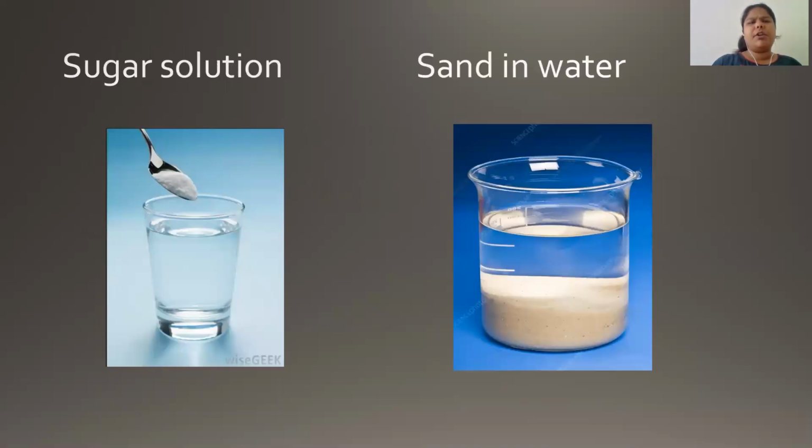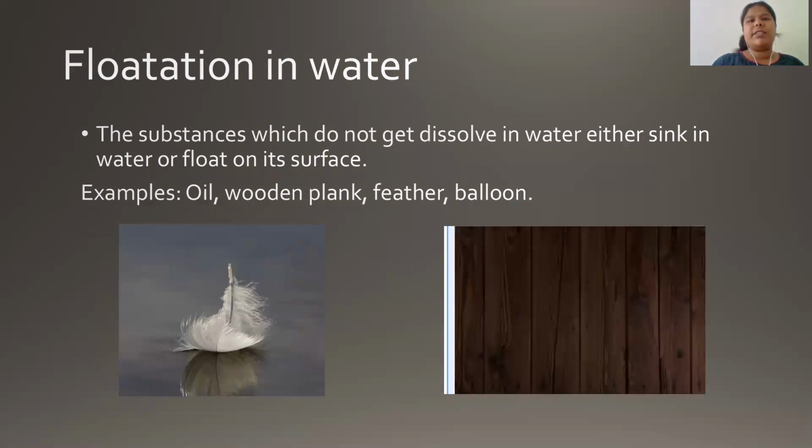We saw the example of sugar solution and sand in water. You can see that the sugar solution is very clear, whereas the sand, when put in water, gets settled down at the bottom. Now, we saw that the insoluble substance sometimes gets settled down at the bottom and sometimes floats on the surface of water. Now, why does it float on the surface of water?